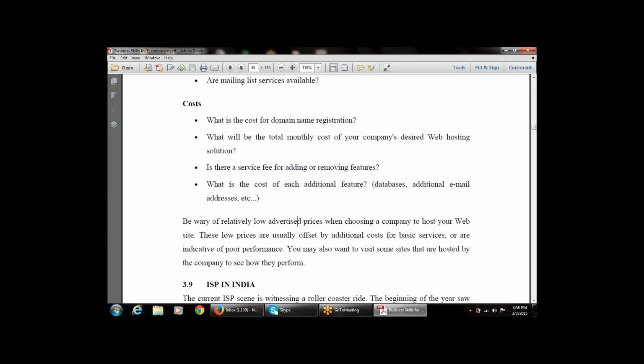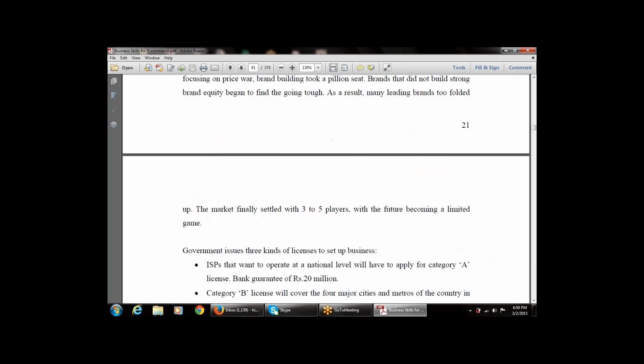You may also want to visit some sites that are hosted by the company to see how they perform. That is, you can also refer to the internet for choosing accounts, to see what type of services are available for what type of company. Then the next is ISP in India.